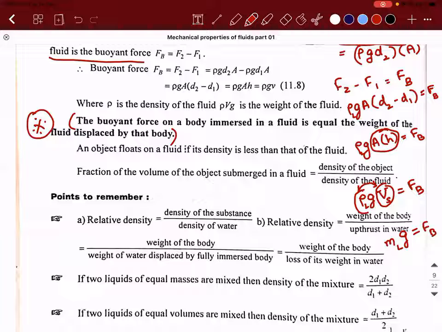Can you repeat the whole thing once again? Sure, I'll do that. When a solid is partially or completely immersed in a liquid, the weight of the liquid displaced is equal to the buoyant force. That's it. The weight of the liquid displaced is equal to the buoyant force. One last statement, with that I'll conclude.